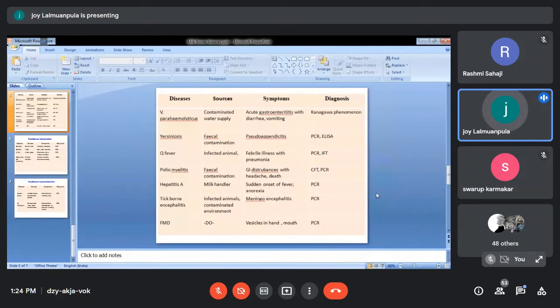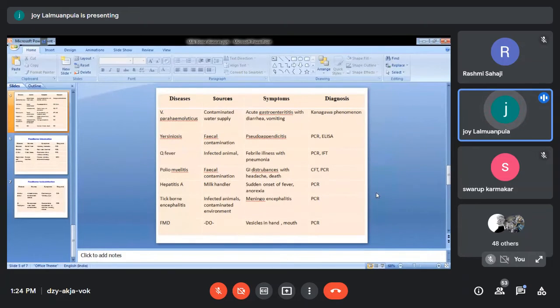And comes your Yersiniosis. Among all the Yersinia, only Yersinia pestis is the one which is non-motile. The rest of the Yersinia species are all motile. And the main source of Yersinia is through fecal contamination.